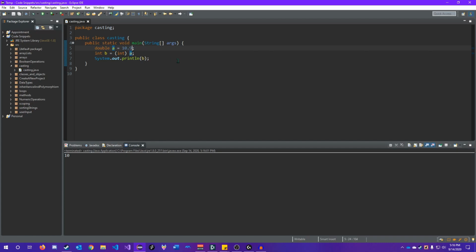So it could be 10.9999999, and so on and so forth. Run it, it's still going to be 10, no matter what. This is the essence of casting. We're just taking one data type and converting it to another like data type.